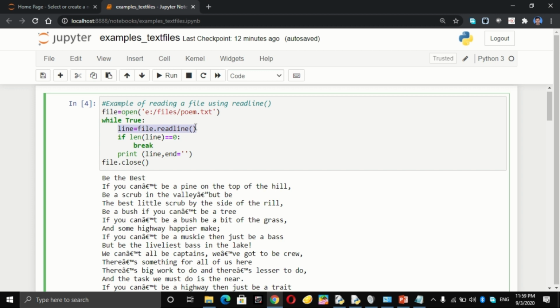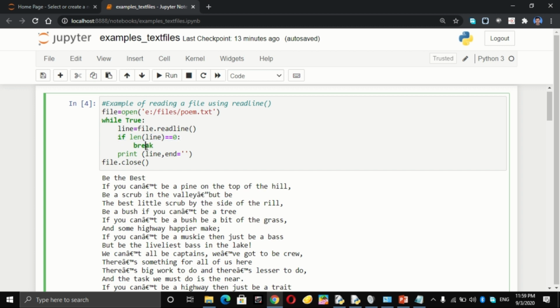I don't know when the last line will come, and the only indicator that I have for the last line is that it will be an empty string. That means its length will be 0. So I am checking for it. With this statement, if the length of line is equal to 0, then the loop should break.